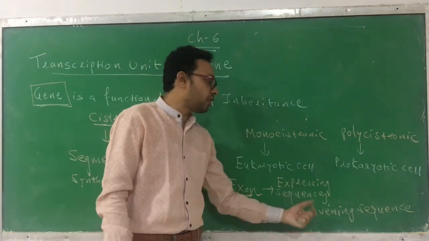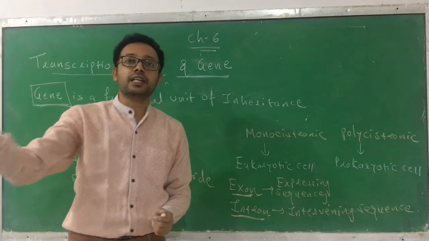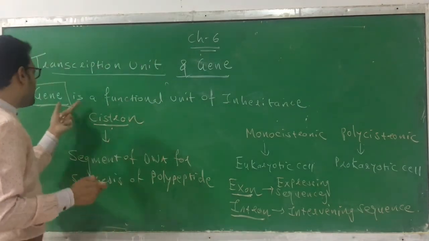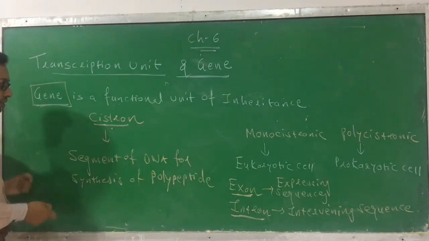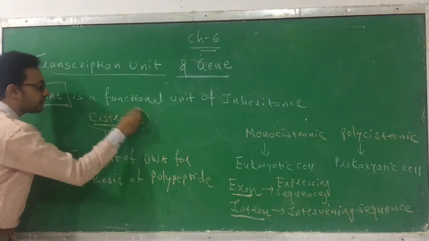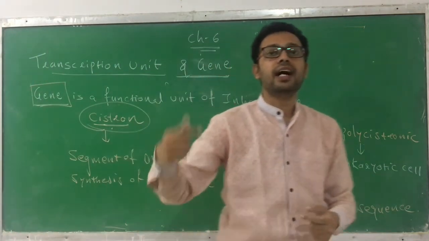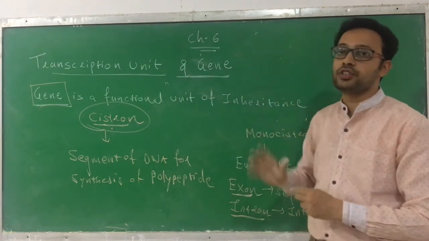The introns, or intervening sequences, are the intermediate sequences that are never expressed into a mature or processed RNA. It is very difficult to define the gene in terms of base sequences. So here, instead of gene, we are using the term cistron, which is actually going to be copied to form RNA and ultimately a protein. So this is the transcription unit and the gene.